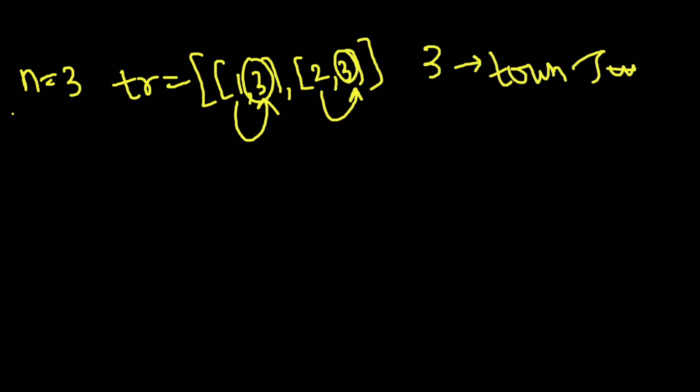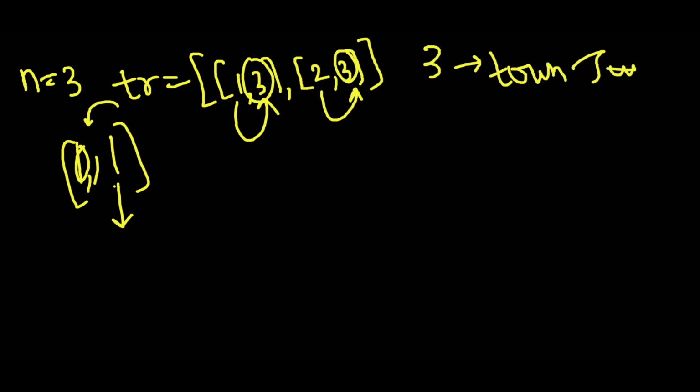As we can see, we are counting the out degree, or we can say that we are counting the number of trusts a person is gaining in the given trust relationship. So can we say we are incrementing the trust of the second index, that is if we have the 0, 1 index in the trust, we are incrementing the trust count of this index person.